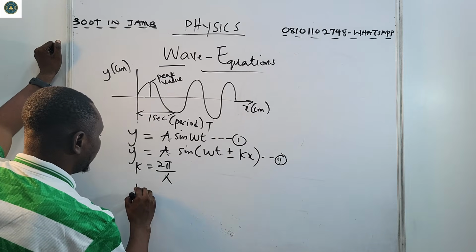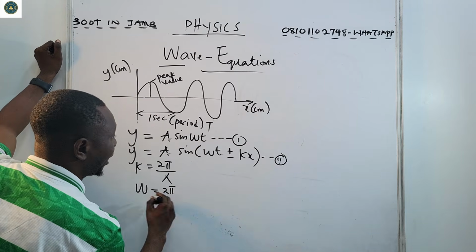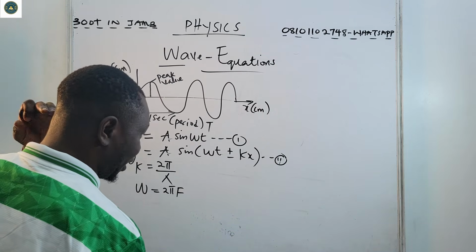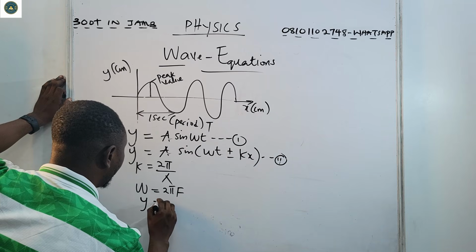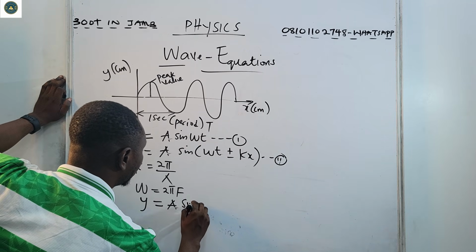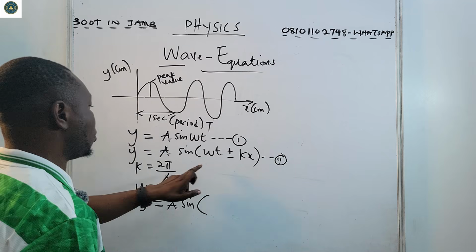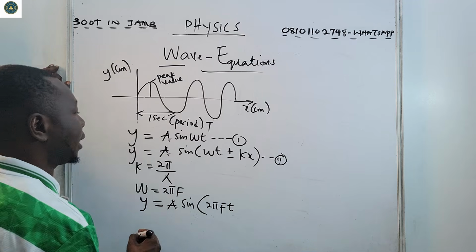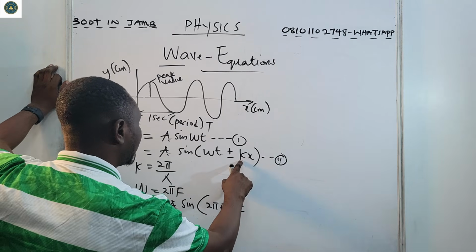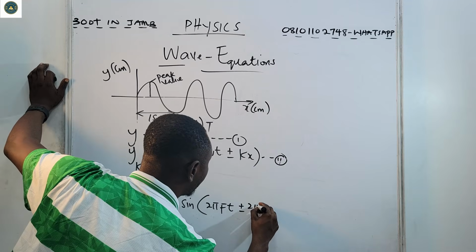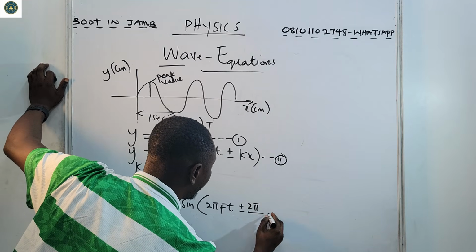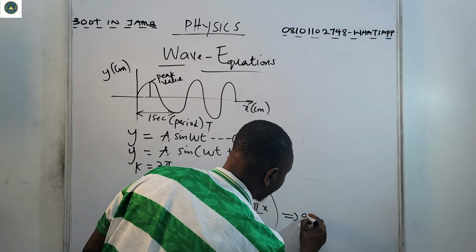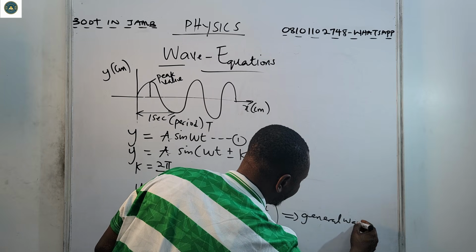Now, what is omega? Omega is 2 pi f. So we can plug in our values: displacement equals amplitude times sine of omega t, where omega is 2 pi f, so 2 pi f t, plus or minus the wave number, 2 pi over lambda, times x. So this is the general wave equation.